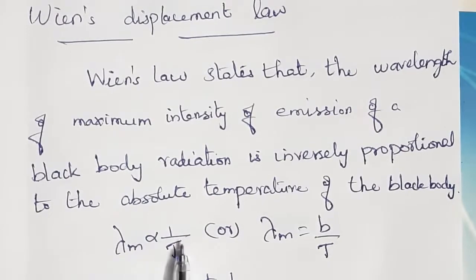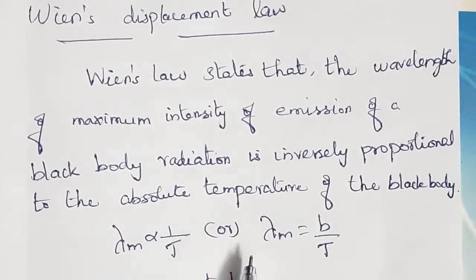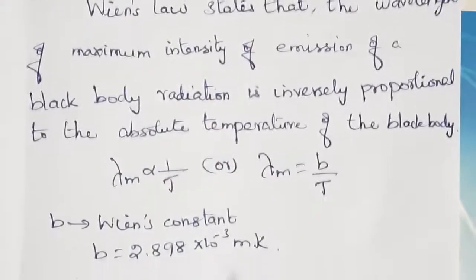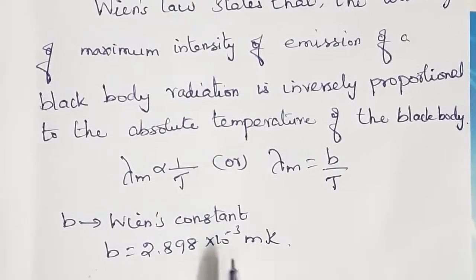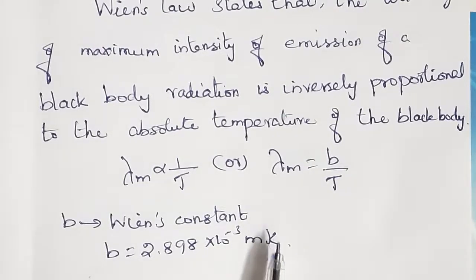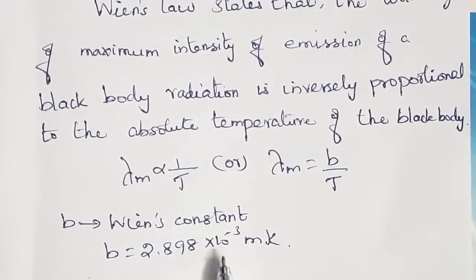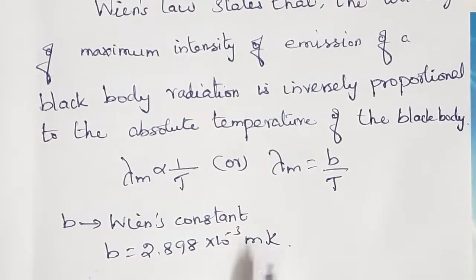So lambda m is proportional to 1 by T, or lambda m is equal to B by T, where B is known as Wien's constant. The value was found to be 2.898 × 10^-3 meter Kelvin.